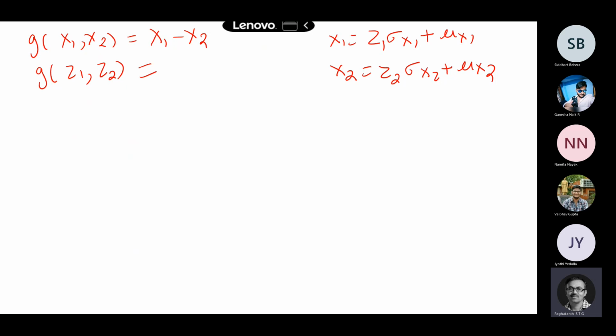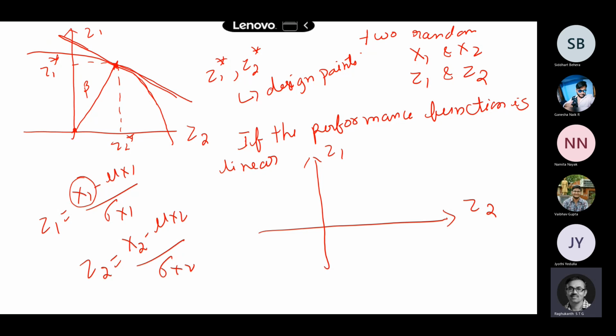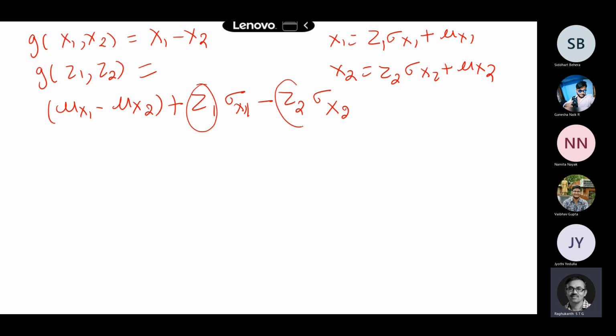If you substitute in these expressions and write the limit state function in terms of z1 and z2, it turns out to be mu x1 minus mu of x2 plus z1 into sigma x1 minus z2 into sigma x2. So this is my limit state function, which is basically a linear function. If you try to draw the graph with z1 and z2 as the two variables, it is a linear function itself.